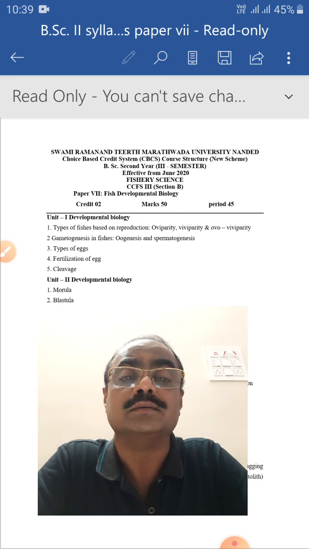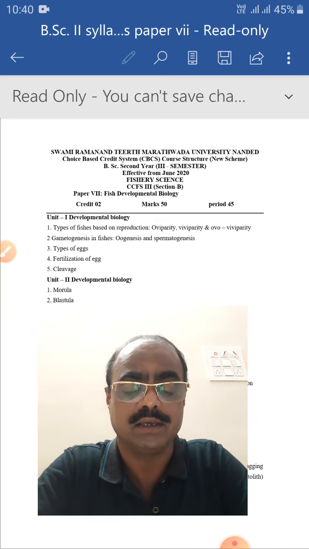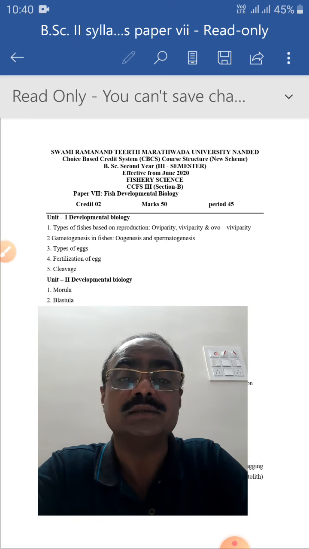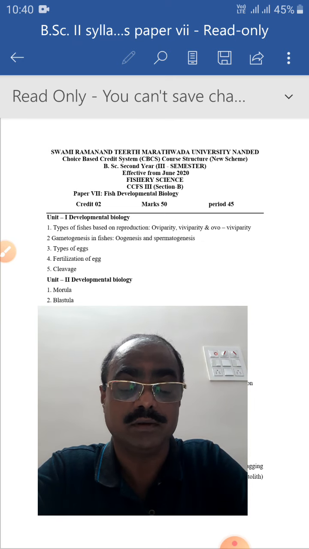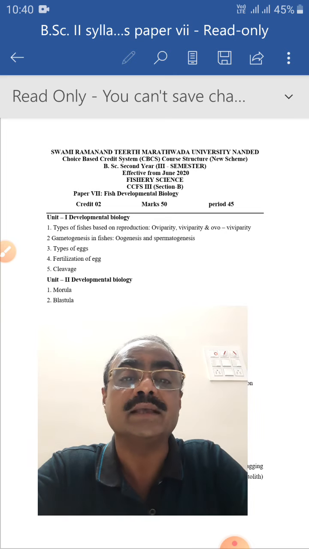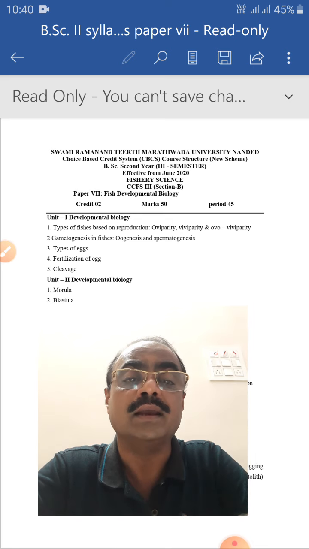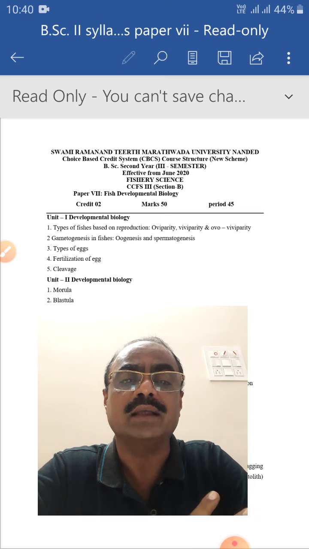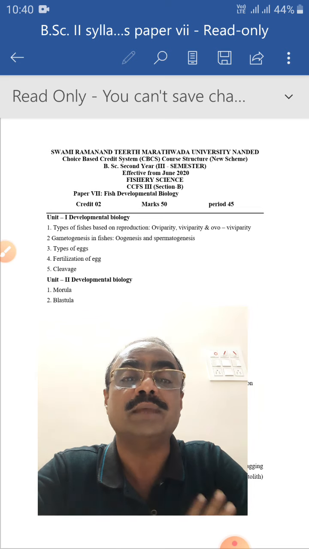The third category, that is ovoviviparity, is slightly different. In this, the embryo develops inside the female body, within the eggs, until hatching. After that, the eggs are laid outside the body, and the eggs hatch and the larva comes out. Then metamorphosis of that larva takes place.